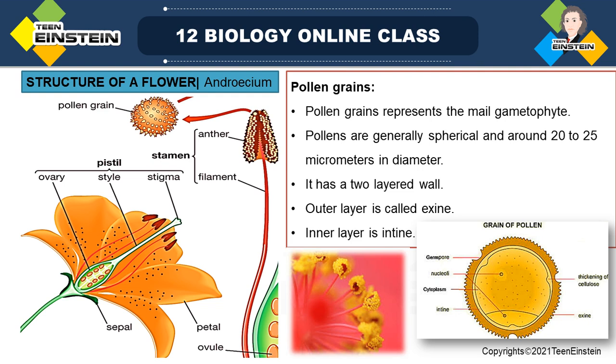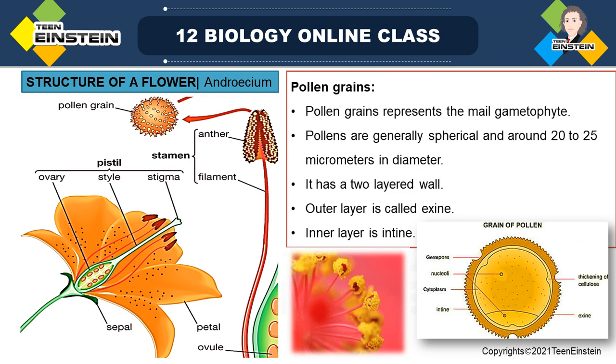We have categorized all these steps into 3 major events. Which are those major events? First one is pre-fertilization, then second one is fertilization, and third one is post-fertilization. Pre-fertilization means the events prior to fertilization, that is, before fertilization, whatever arrangements the plant is making. That is called pre-fertilization events.